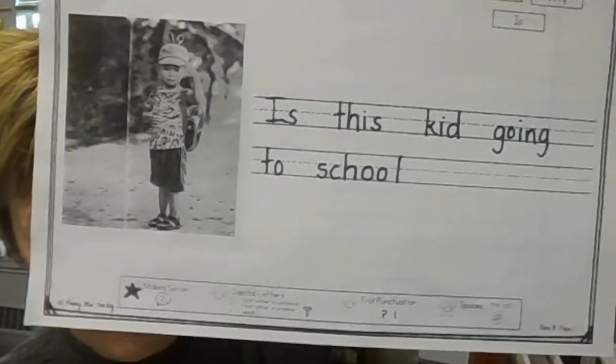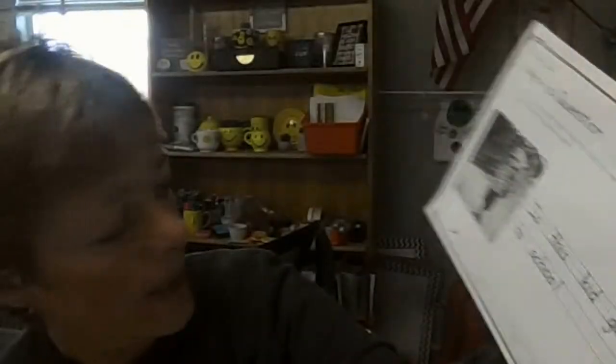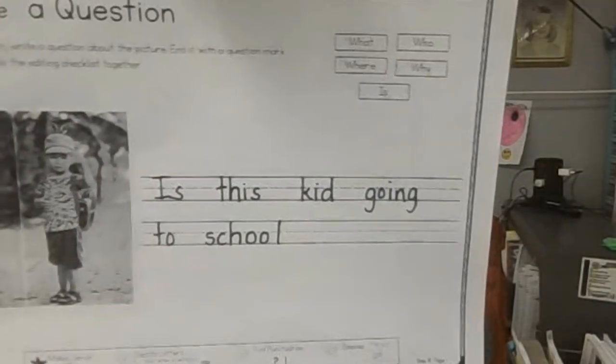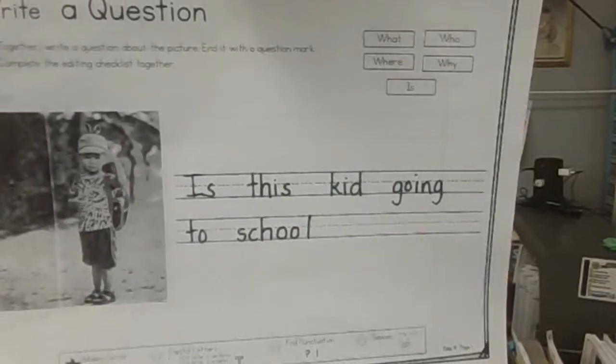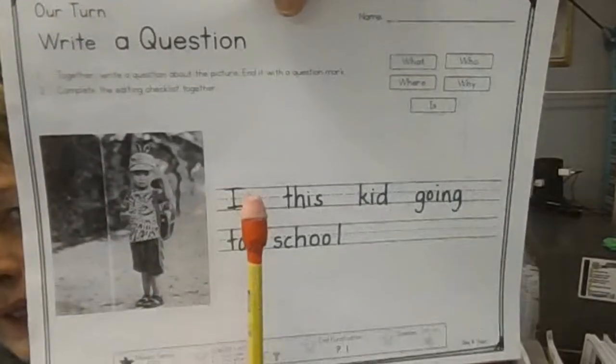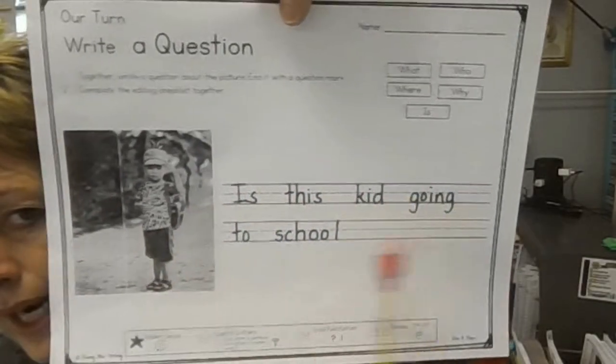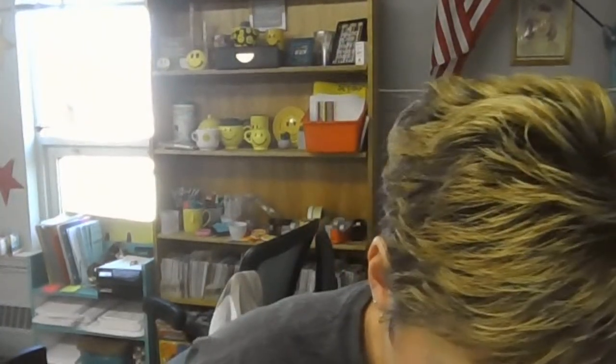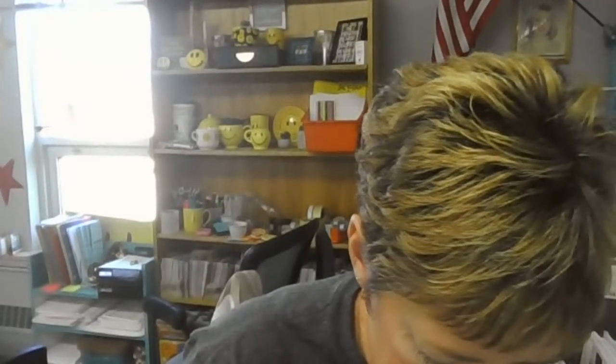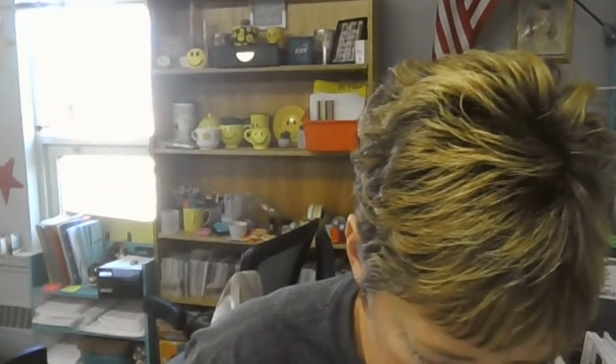The next one says, do I have capital letters? Did I start my sentence with a capital letter? And if I use the word I, is it a capital letter? Well, I did start with a capital letter. So I don't have the word I anywhere. So I can color that star in. I didn't have any names in there either. It does ask you if you have any names. I don't know this kid's name, so I can't use his name or her name.